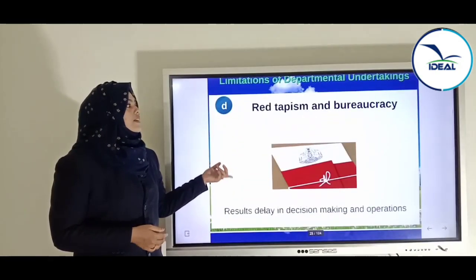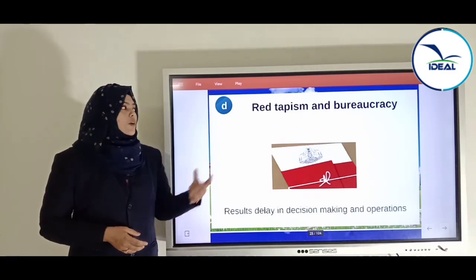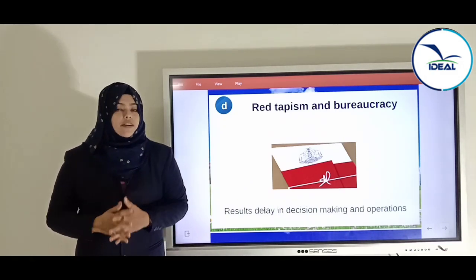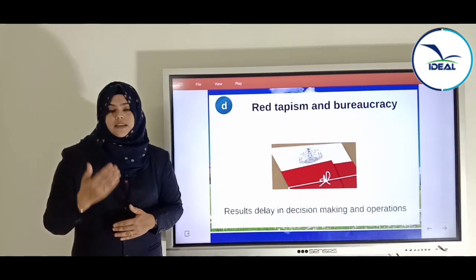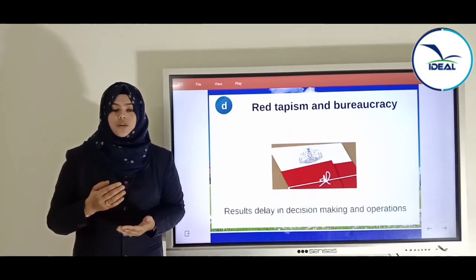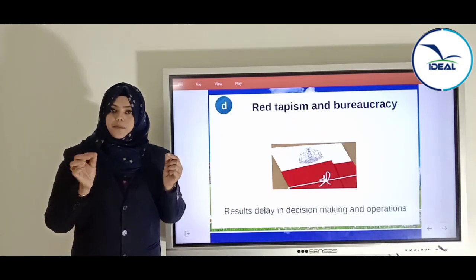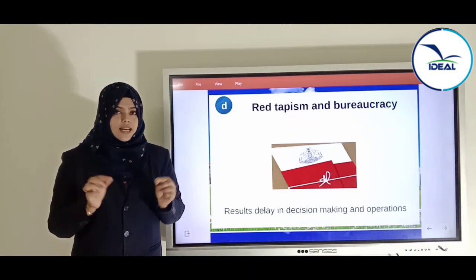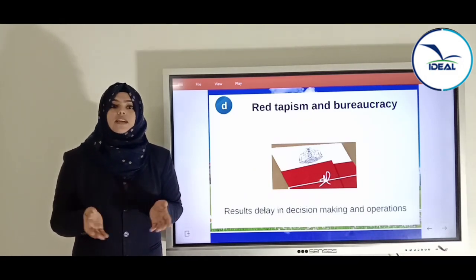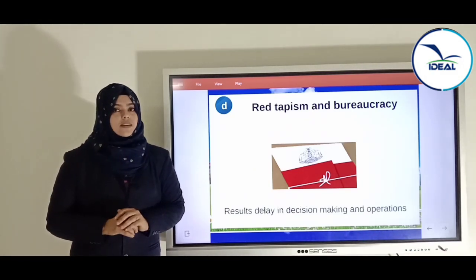And the next one is red tapeism and bureaucracy. What is red tapeism? When we go to a government office and give an application for any activity, they will just go through it, put it in a file with a red covering, close it and keep it aside, isn't it?